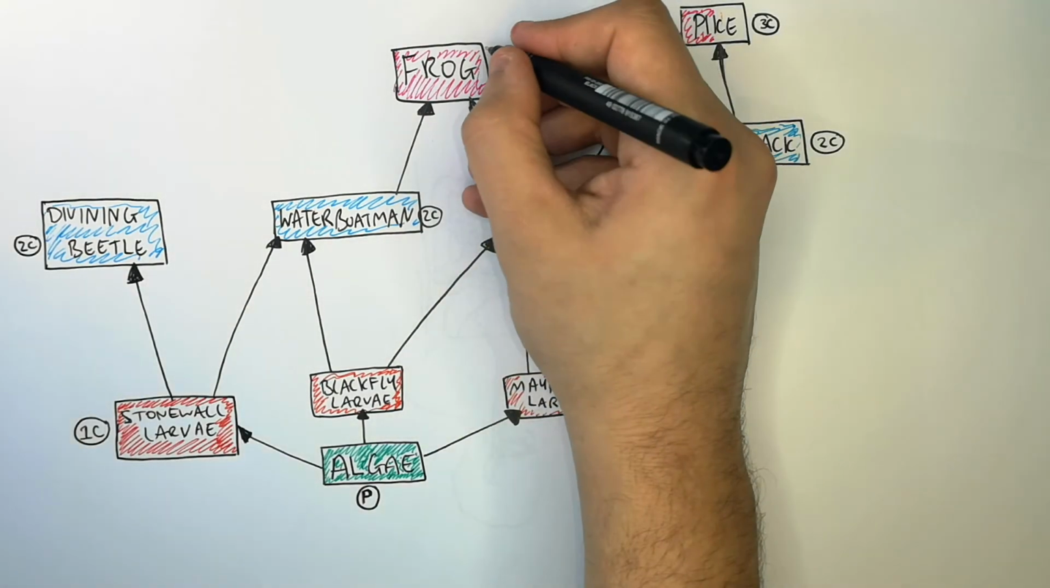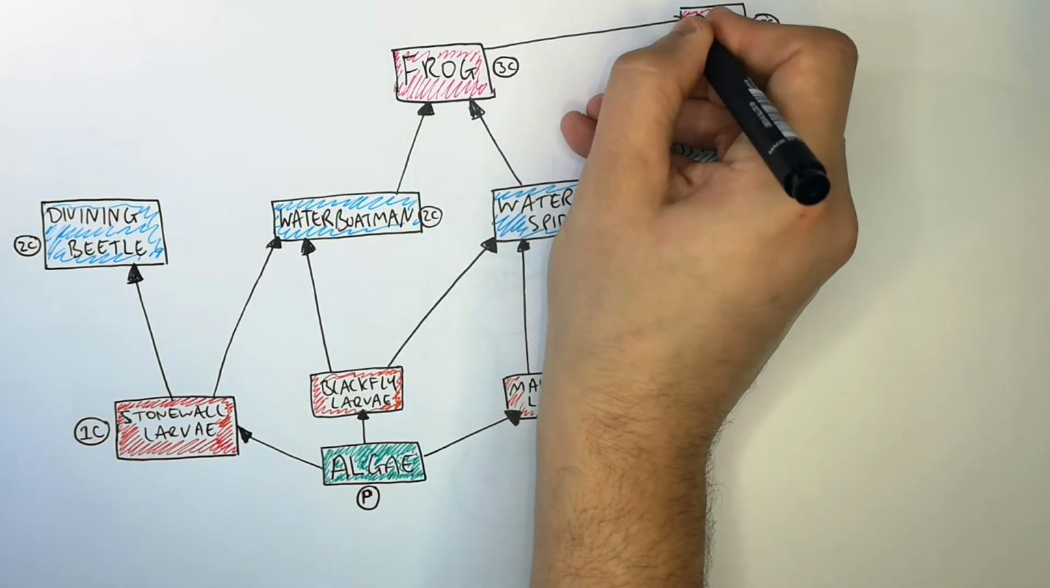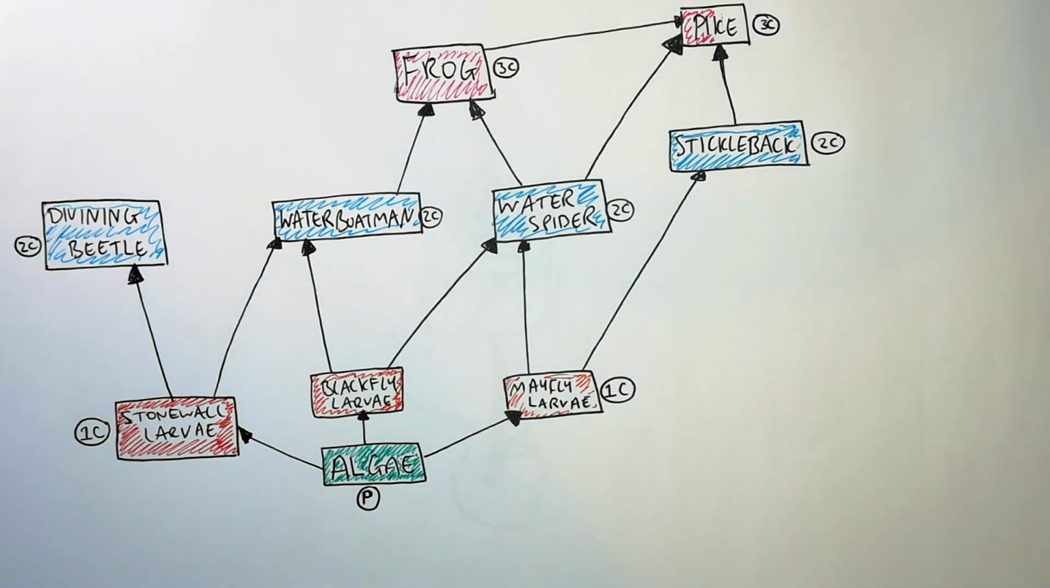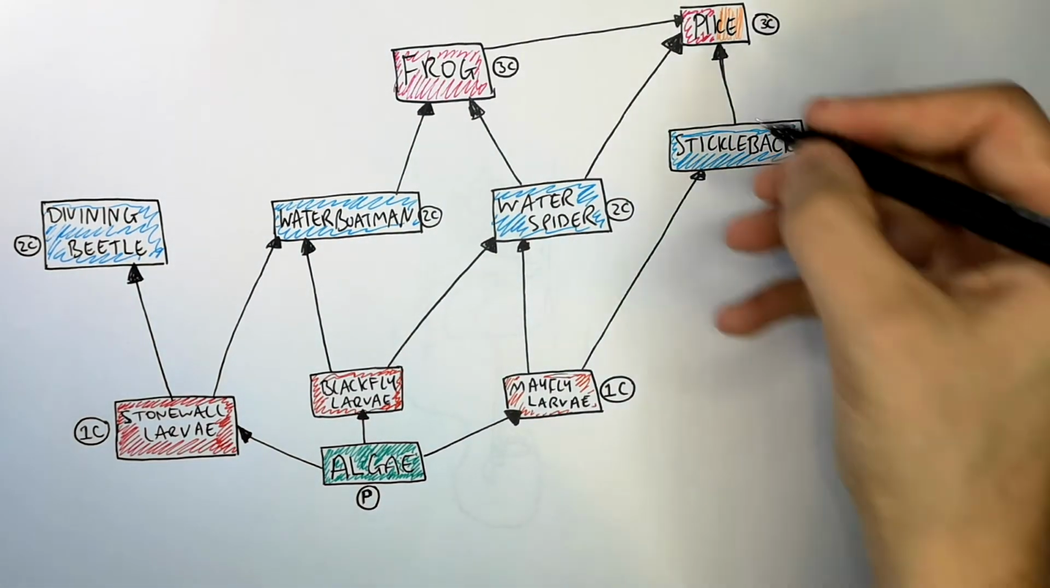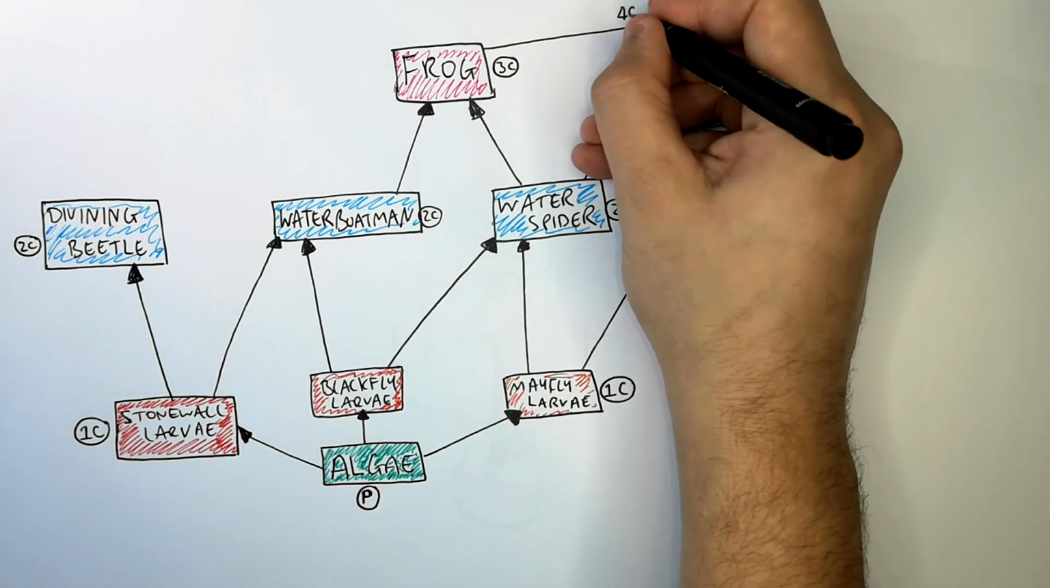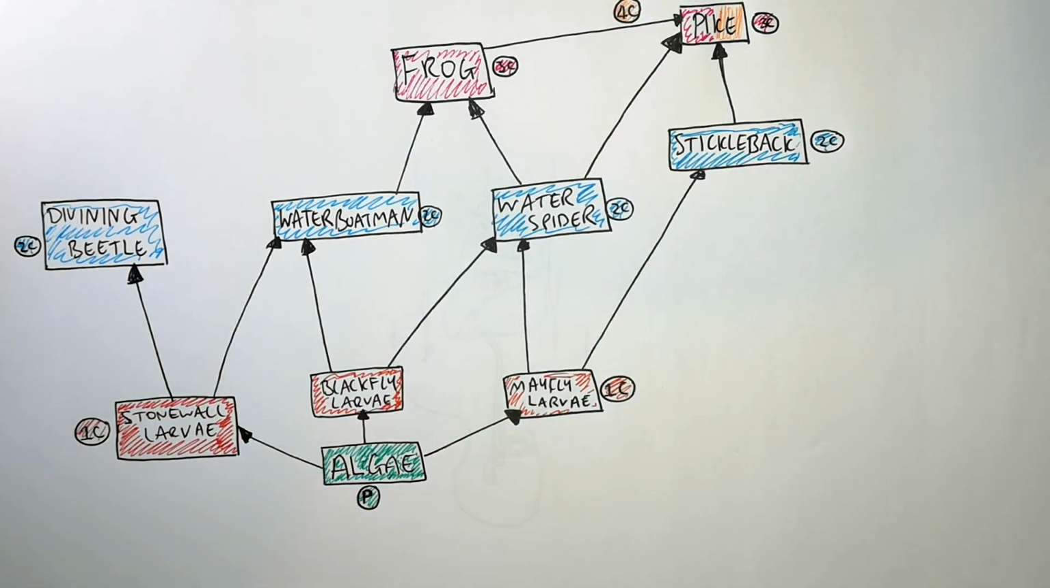What would happen if the pike started to eat the frog? That would add another trophic level to the food chain. Therefore, the pike would then become the quaternary consumer at the fifth trophic level away from the algae.